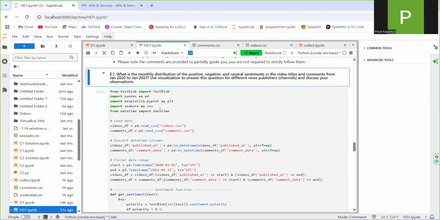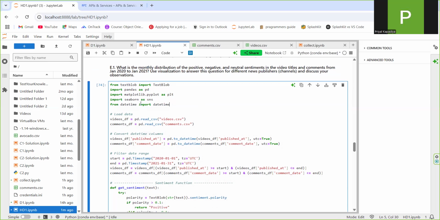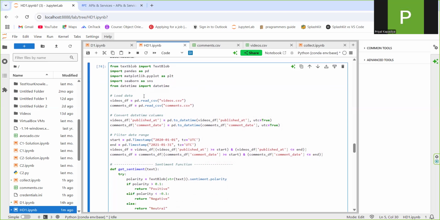The first thing I did was import the libraries, which were already done, but just for my reference I did it over here: pandas as pd for data handling, TextBlob for sentiment analysis, and Seaborn and Matplotlib for the visualization.